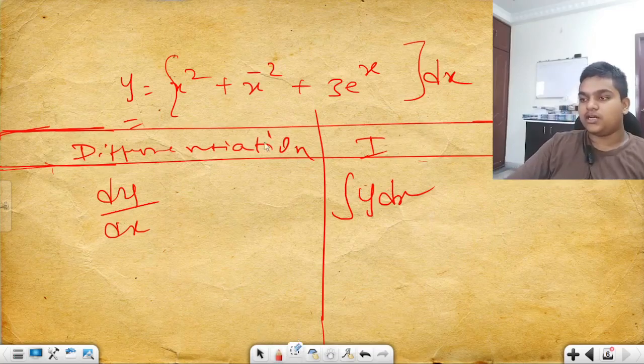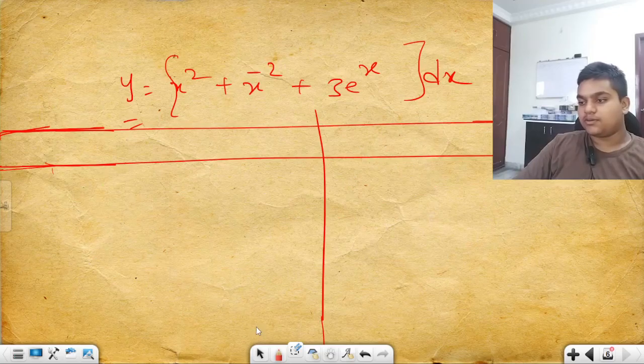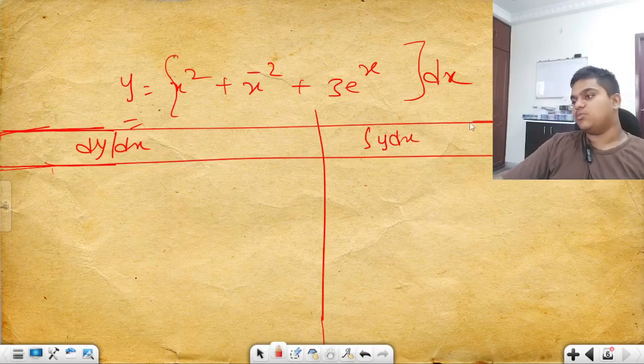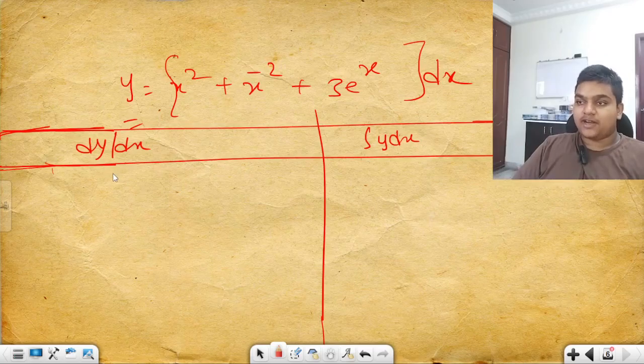Writing this differentiation and integration, I can put this simply. Find dy by dx and also integral y dx, both. First let us find dy by dx, then we'll be moving on to integral y dx.